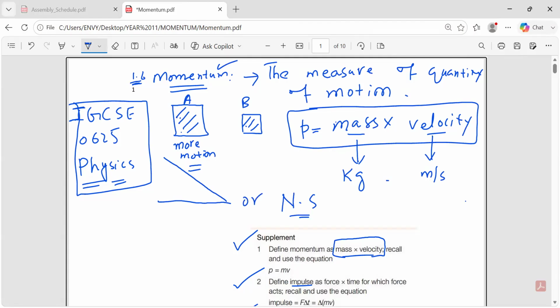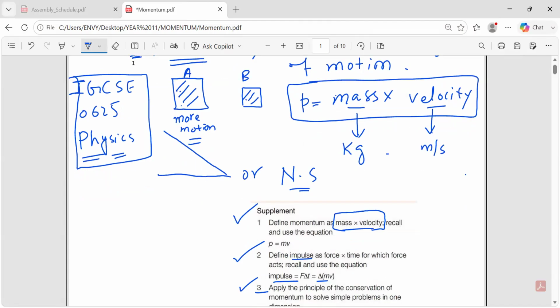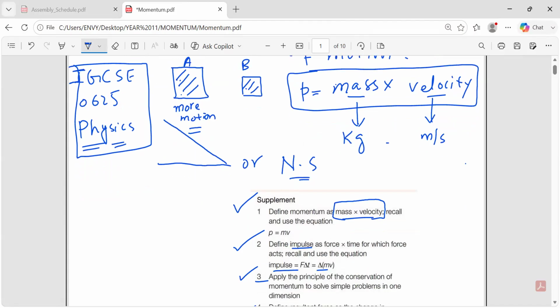Okay, this is not in your syllabus to know how Newton second comes, but you can also learn it this way. If you know that force is equal to mass times acceleration, this gives us Newton. So kg meter per second squared is basically the base unit of Newton.